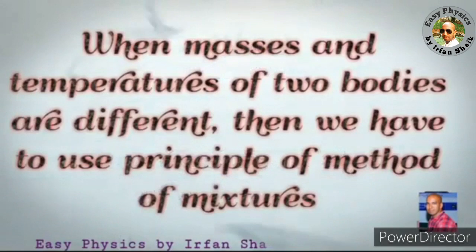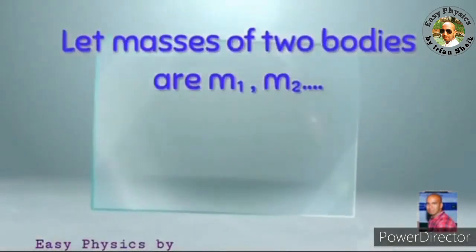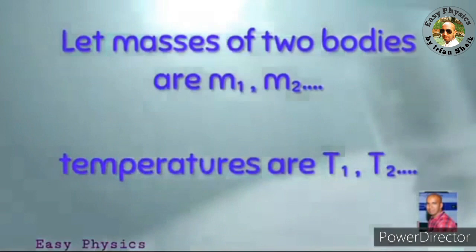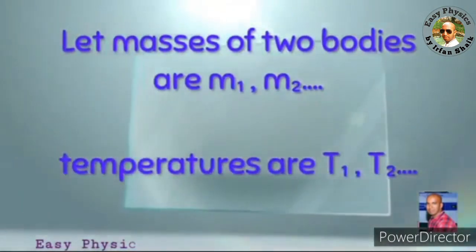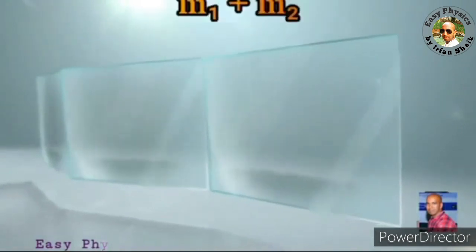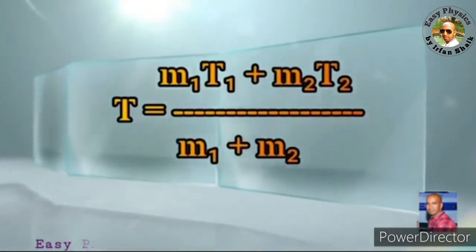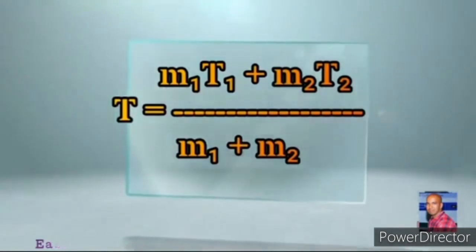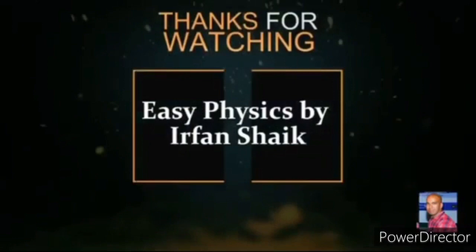When masses and temperatures both are different, we can't say the temperature of the mixture directly. Here we need to use the principle of method of mixtures. Let masses of two bodies be M1 and M2, temperatures be T1 and T2. Now the temperature of the mixture T is equal to (M1 T1 plus M2 T2) divided by (M1 plus M2). In this case, we need to use this formula.